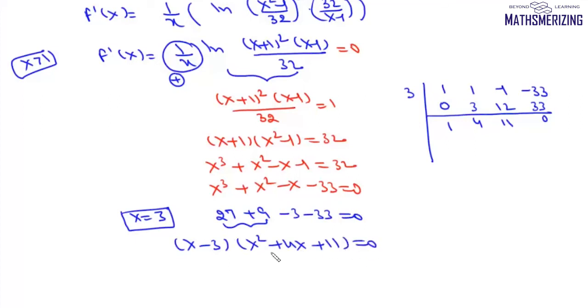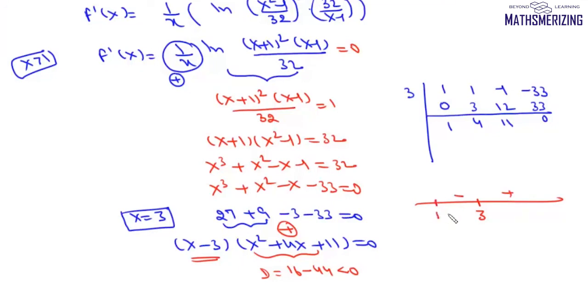Now for this quadratic expression, the value of D is 16 minus 44, which is less than 0. So it means it is always positive and it has no real roots. So the only critical point in this case will be when the value of x is 3. Now what about the sign of the rightmost? If we take any value greater than 3, this value in the numerator will be greater than 32. So rightmost is plus and this is minus. That is given that x is greater than 1.